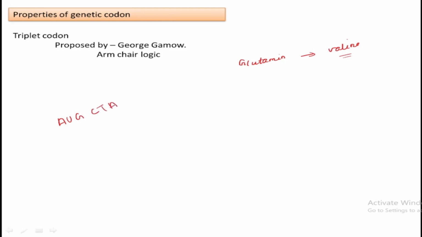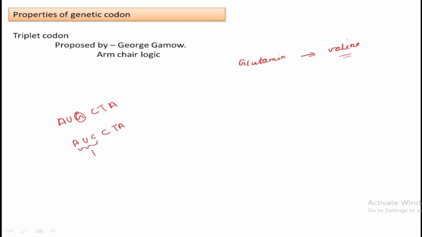CTA. If the codons are overlapping and a change happens to a single base, suppose AUC, then CTA, what will result if the codon is overlapping?